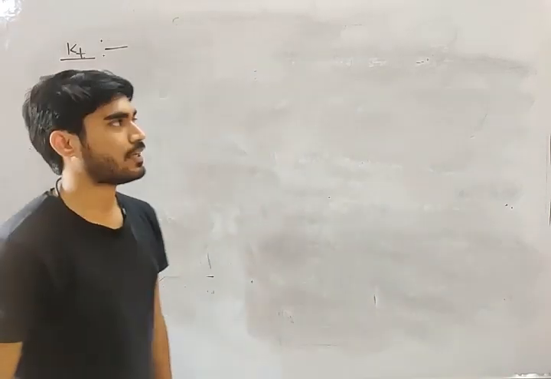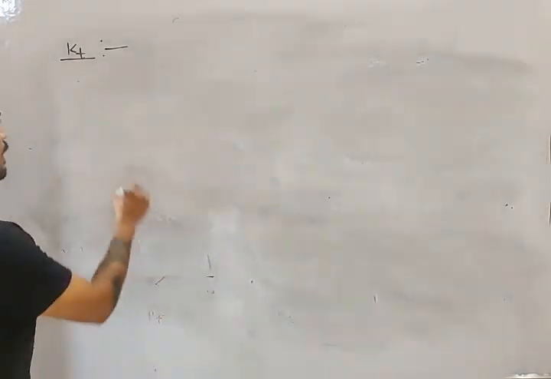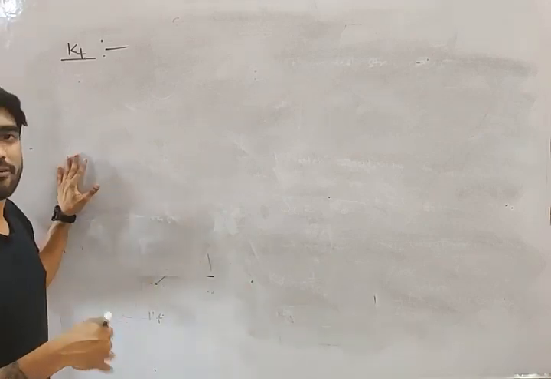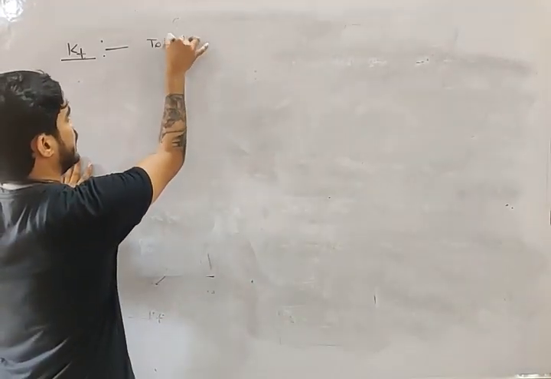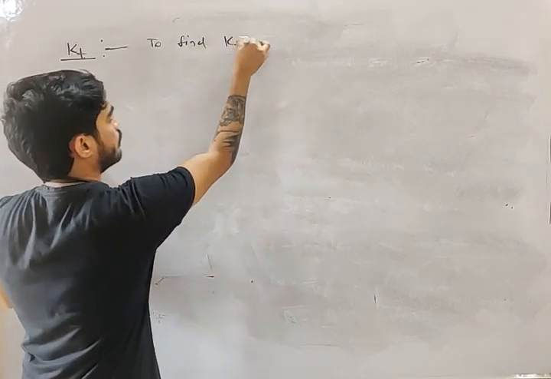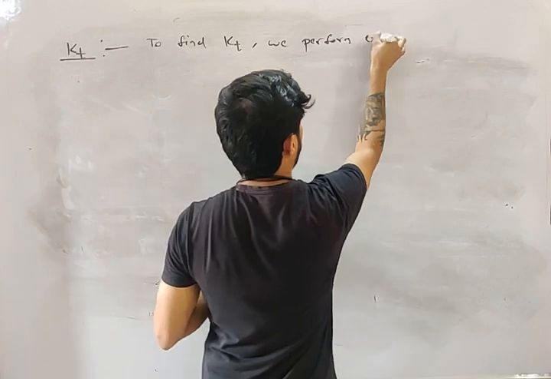Okay. Now how do we find Kt? In order to find the theoretical stress concentration factor, we will perform experiments.